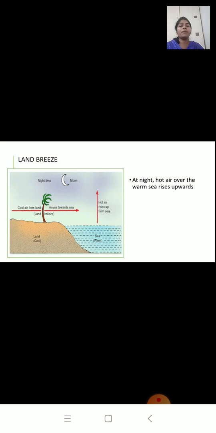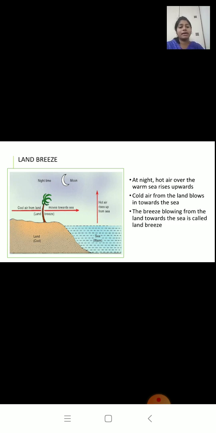This warm air will start rising up, and the cool air from the land will move towards the sea and occupy the place of the hot air. As this warm air reaches the land, it will become cool because of the coolness of the land, and it will move towards the sea. So this cycle continues.